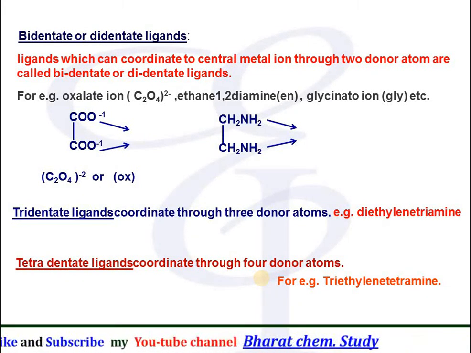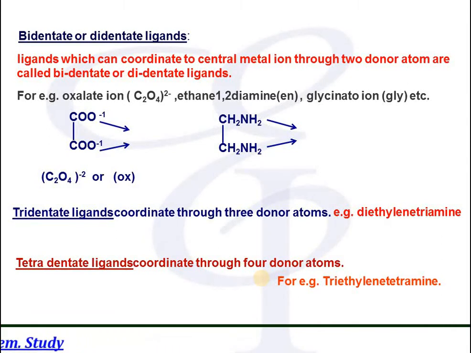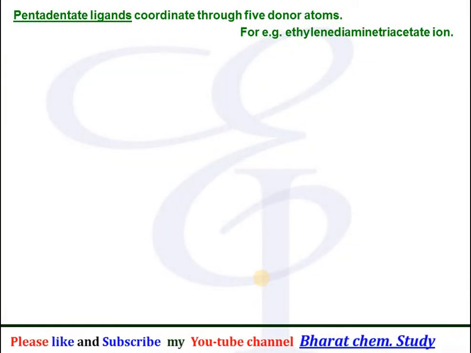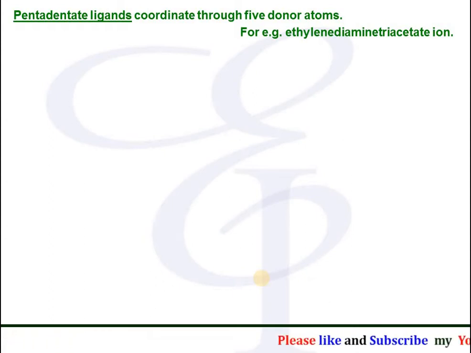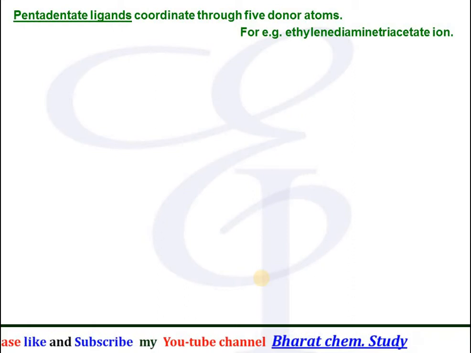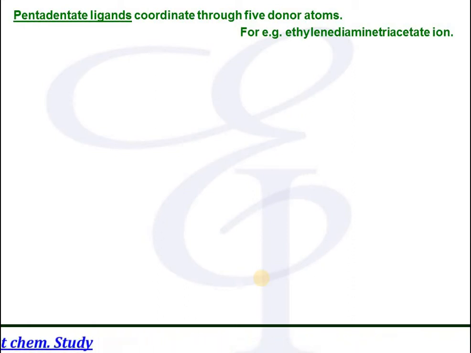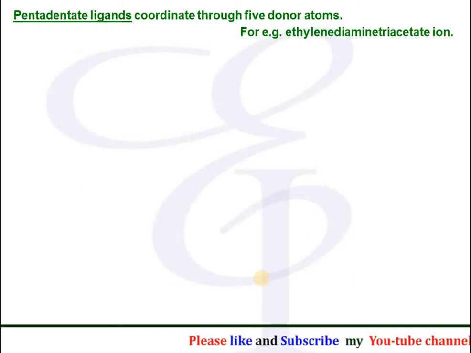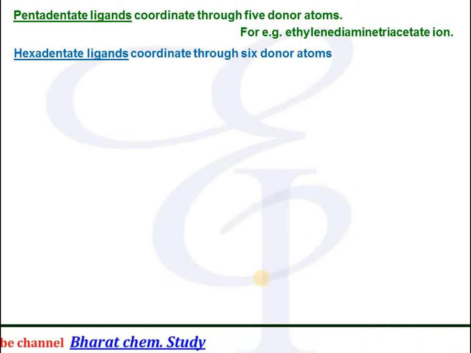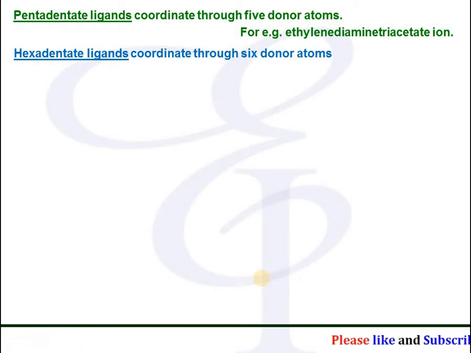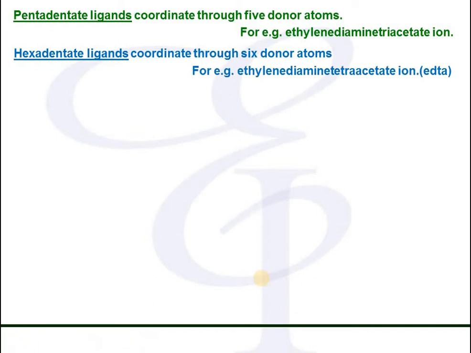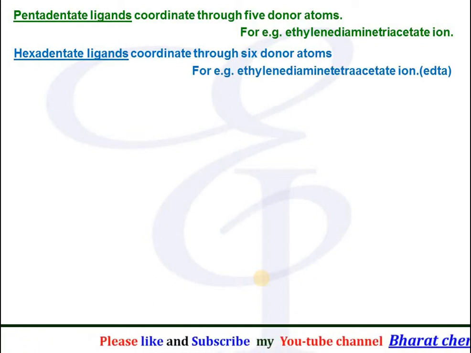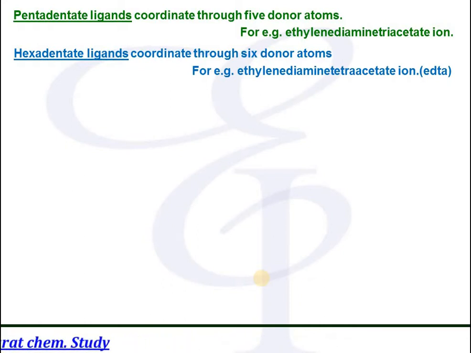Similarly, tetradentate ligands coordinate to the central atom through four donor atoms. Therefore, they are called tetradentate ligands. An example of a tetradentate ligand is triethylene tetraamine. Pentadentate ligands coordinate through 5 donor atoms. That means there are 5 donor atoms in pentadentate ligands and they form 5 coordinate bonds with the central atom. An example of a pentadentate ligand is ethylenediamine triacetate ion. Hexadentate ligands coordinate to the central atom through 6 donor atoms. That means they form 6 coordinate bonds to the central atom. An example of a hexadentate ligand is ethylenediaminetetraacetate ion, represented by EDTA.